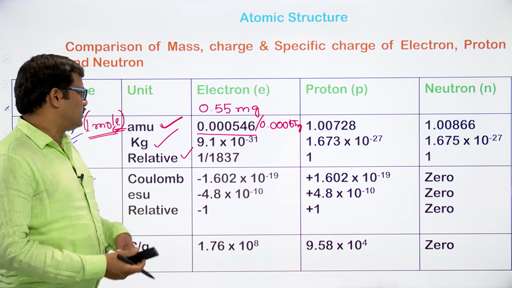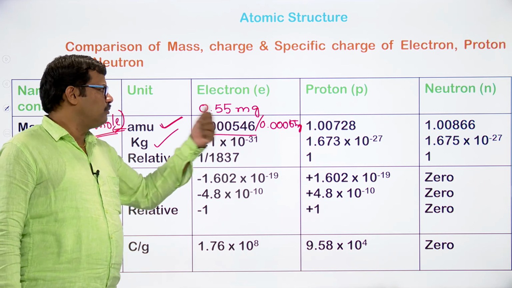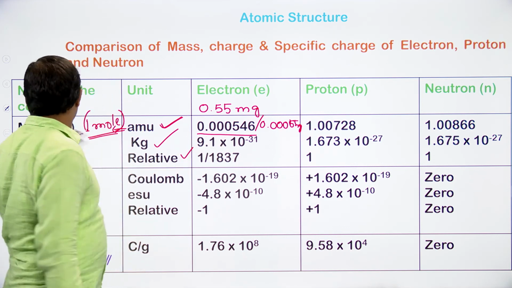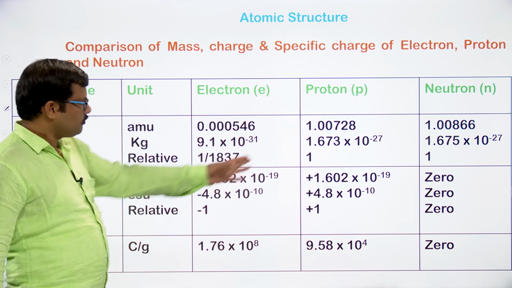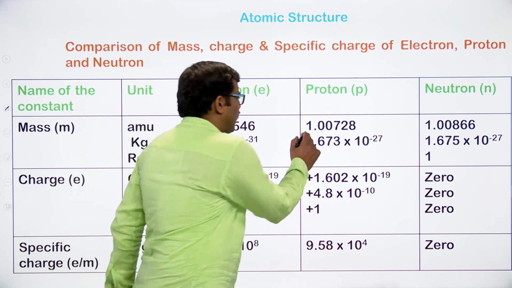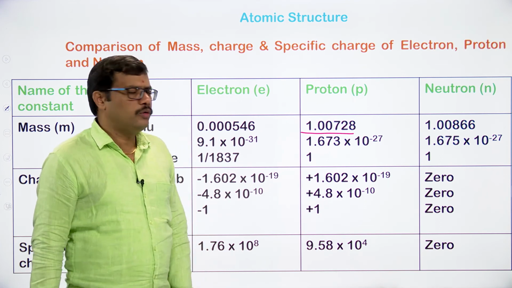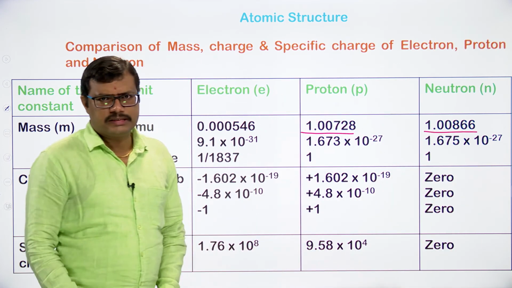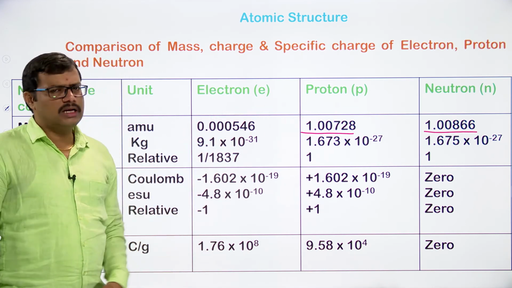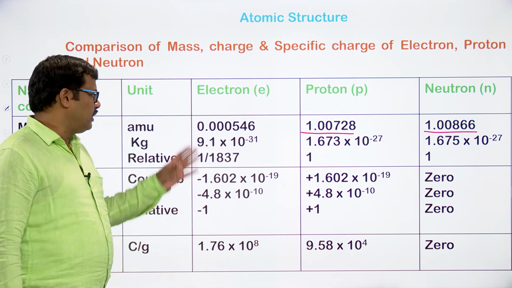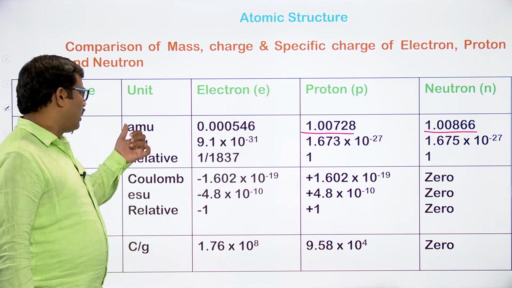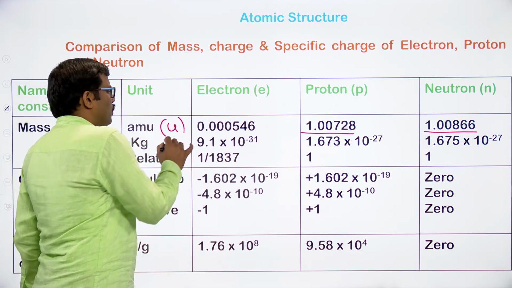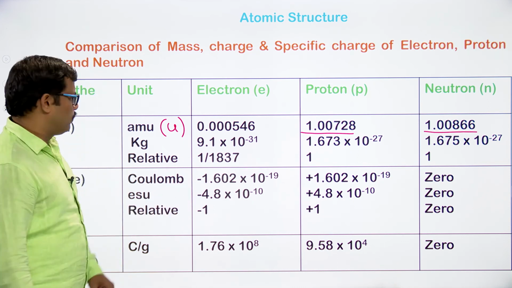So it is the mass given for 1 mole in terms of grams or AMUs, 0.000546. And the mass of proton is given as 1.00728, whereas the neutron mass is 1.00866. So these masses are given with respect to 1 mole in terms of AMUs, atomic mass units, or nowadays it is also used as unified mass, which we can write as u.